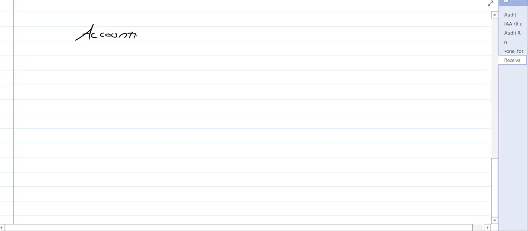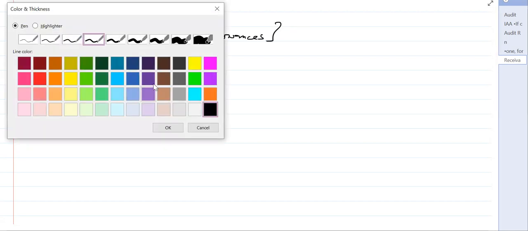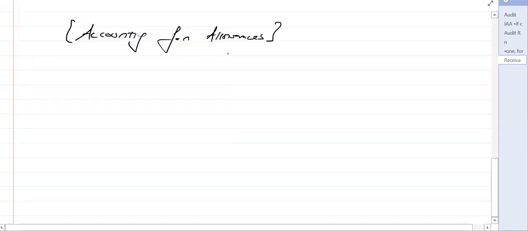All right, now let's discuss the accounting for allowances in detail. So, accounting for allowances, because this is something very important to understand. The first thing is that this allowance is basically an accounting estimate.